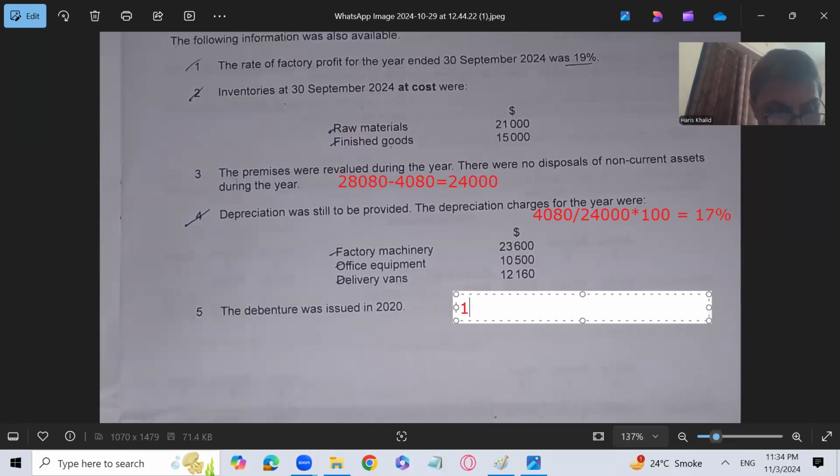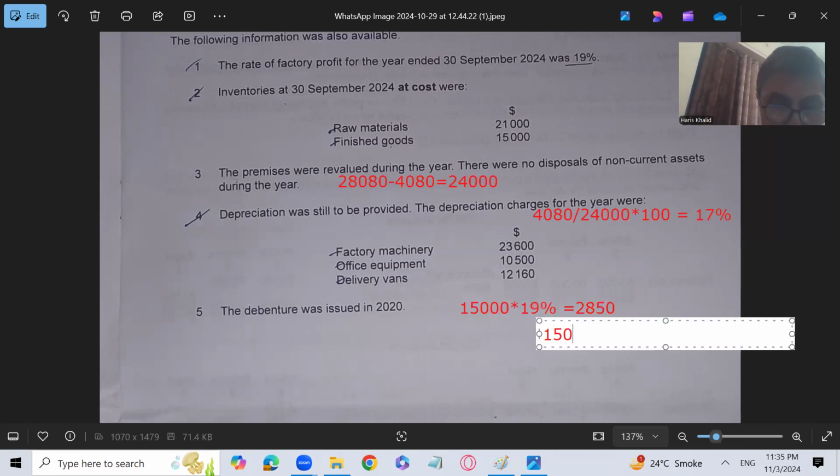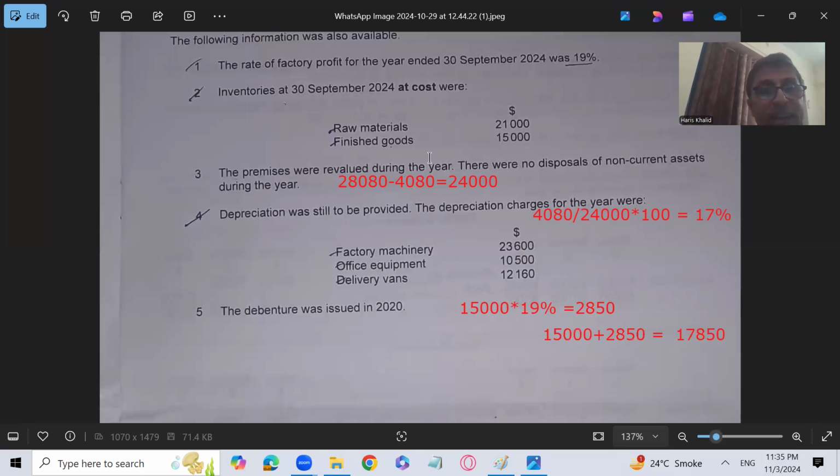Let's do it. 15,000 is the finished goods closing at cost, and 19% is the factory profit percentage on the finished goods closing. So let's calculate it. 15,000 into 0.19, that is 2,850. So I'm going to add it: 15,000 plus 2,850, which is the profit. Factory finished goods inventory at cost plus the factory profit on that finished goods inventory at the rate of 19%. So 17,850 is the finished goods closing inventory at transfer price.